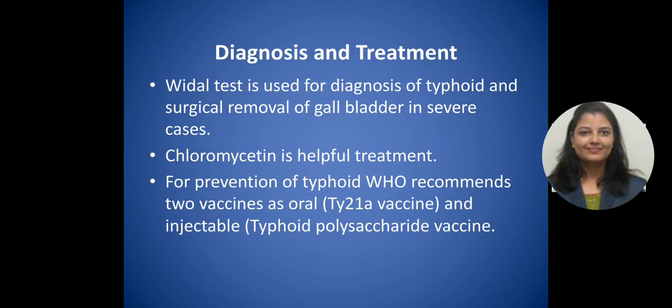For diagnosis and treatment, the Widal test, which is very common, is used for diagnosis of typhoid, and surgical removal of the gallbladder also has to be done in a patient with severe infection of Salmonella. Chloromycetin is a medicine which is helpful in the treatment. For prevention of typhoid, WHO has recommended 2 vaccines. One is oral, the Ty21a vaccine, and one is injectable, the typhoid polysaccharide vaccine.